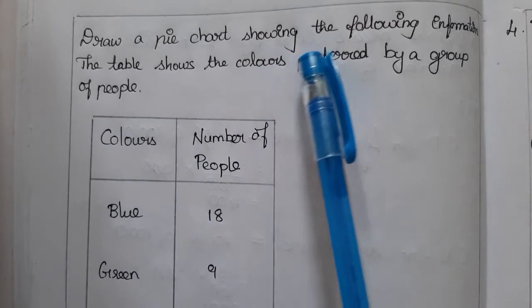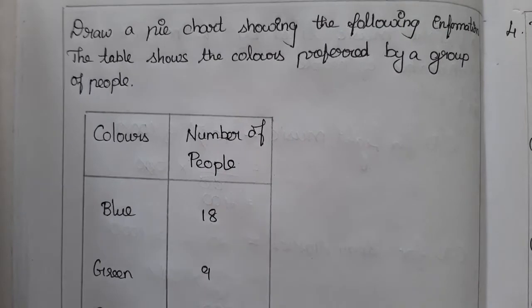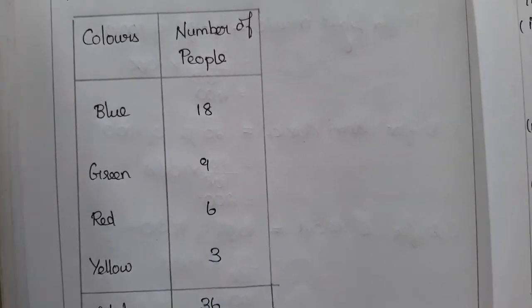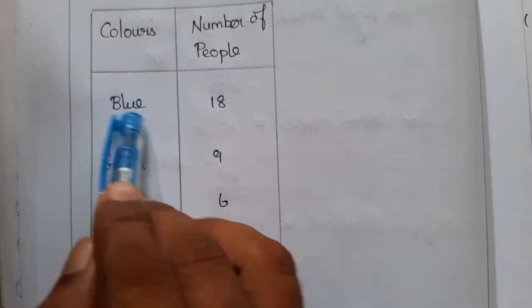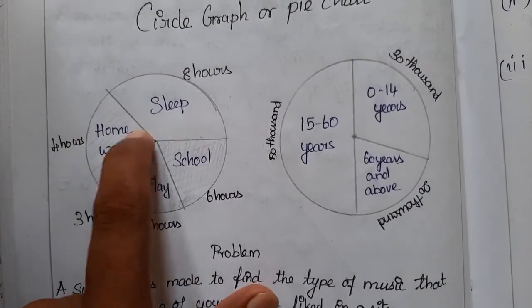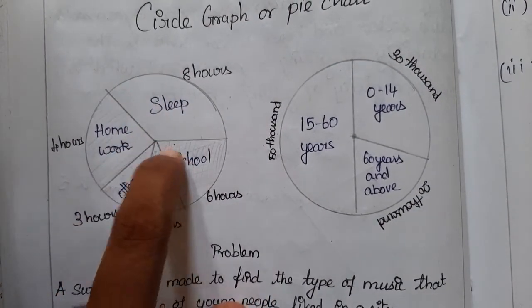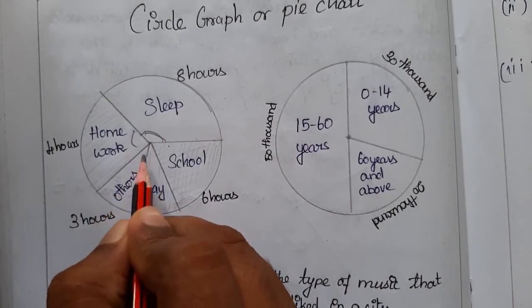Draw a pie chart showing the following information. The table shows the color preferred by a group of people. The table gives the colors and the number of people who like each color. Blue is 18, green is 9, red is 6, yellow is 3, totally 36. To draw the pie chart, we have to know the angles, right? How many degrees we have to make for blue, green, red and yellow. Simply we cannot split, right? In the previous problem it was split with some angles, that's why it showed more sleep and more work. So we need to find the angle of this, angle of this, angle of this, right?